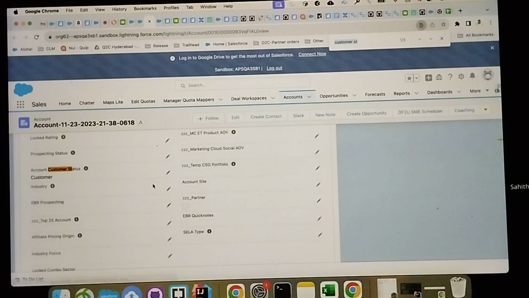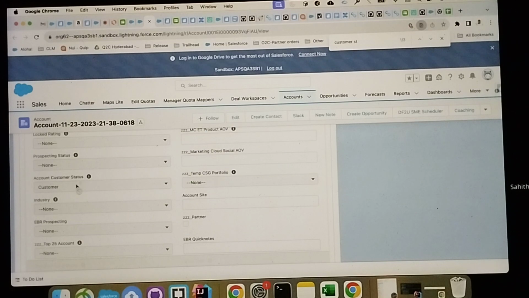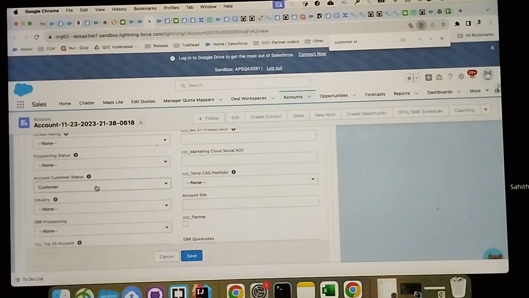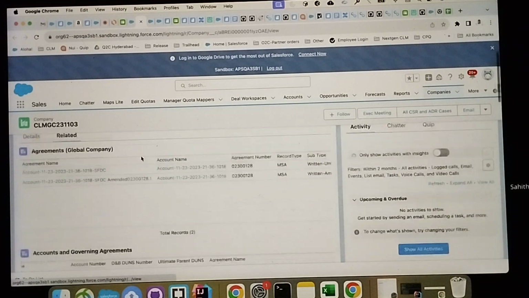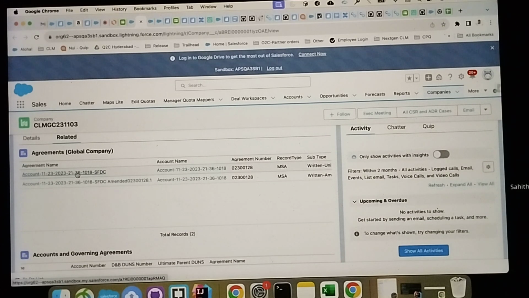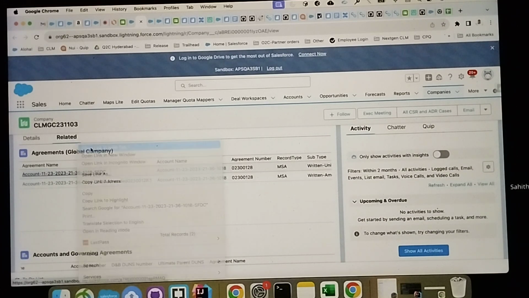Okay, let me change the customer status to attrited. Hence, it is not the primary account. The status of the AGM will be rejected here. Let me go to the account. This is the governing agreement.